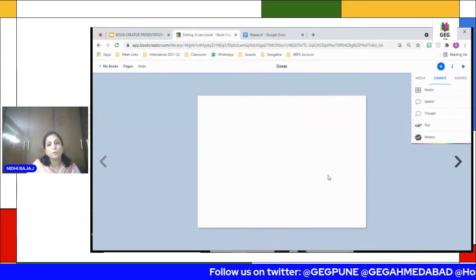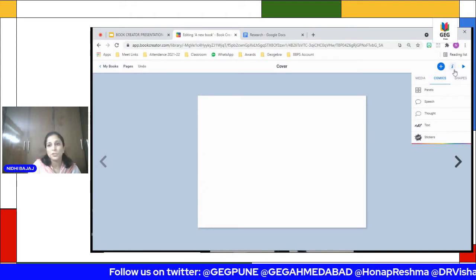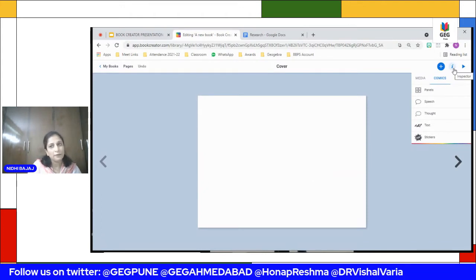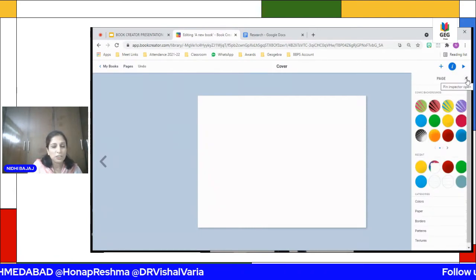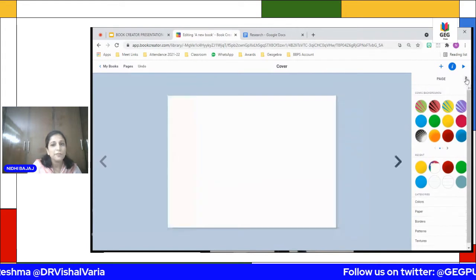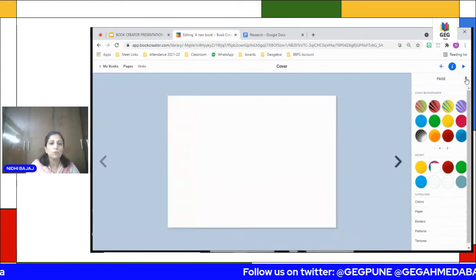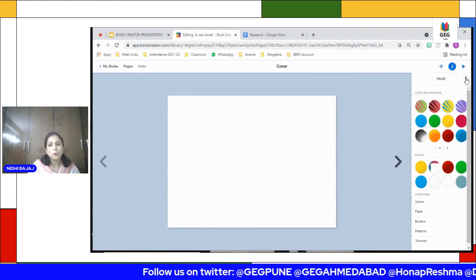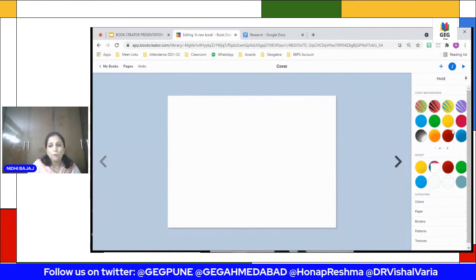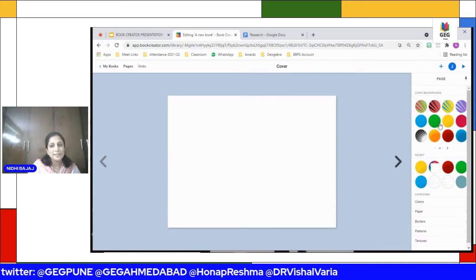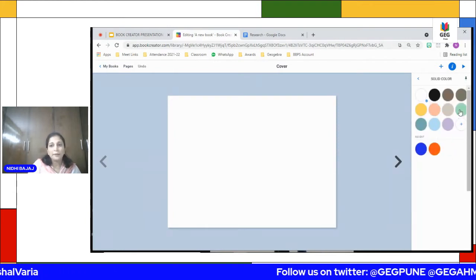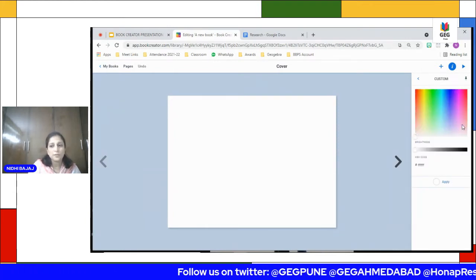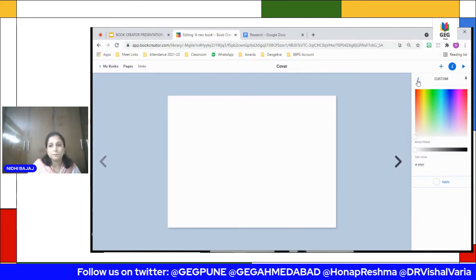I want to format my cover page, so I'll go to inspector, which again is a formatting tool, and you can pin this inspector. So every time you want to format, you don't have to click I again and again. There are a lot of formats available here. You can choose any one of these. You can choose the borders, and I'll show you, you can choose the colors. And these are not the only colors, you can choose from the color palette here.